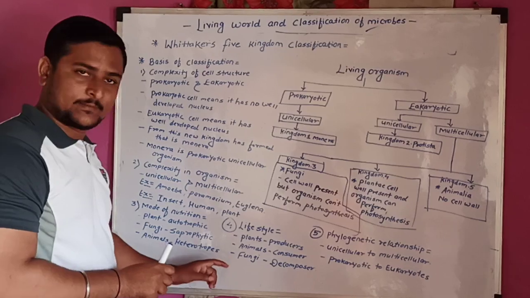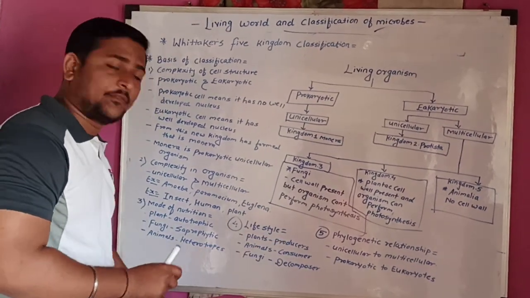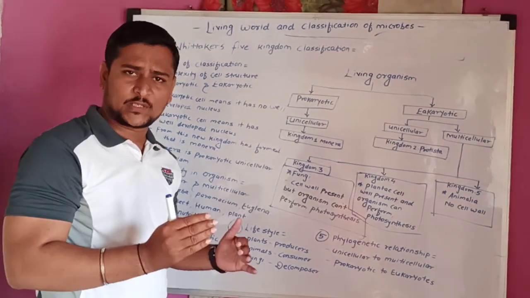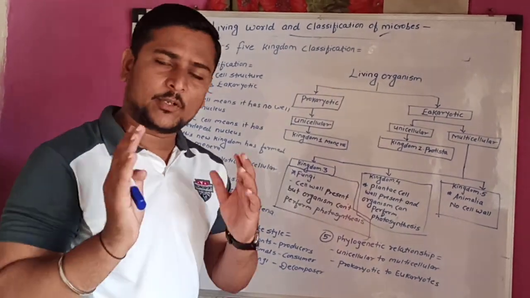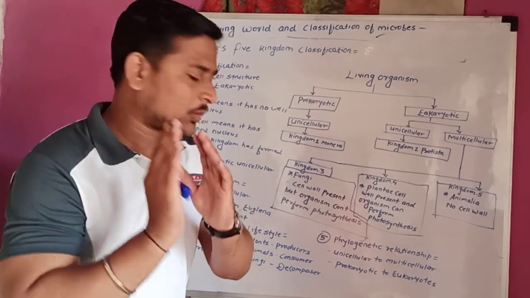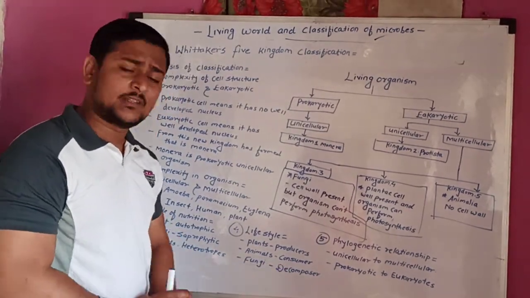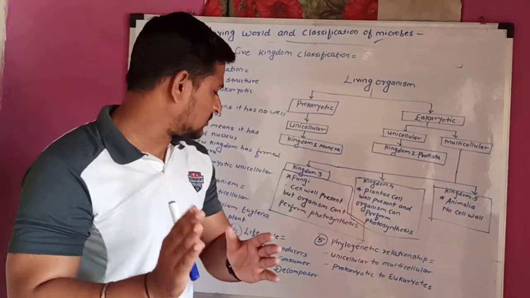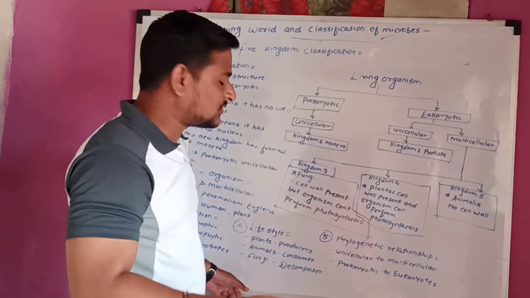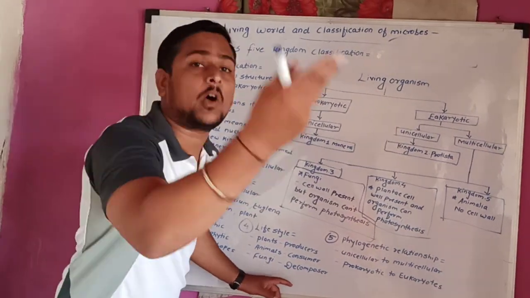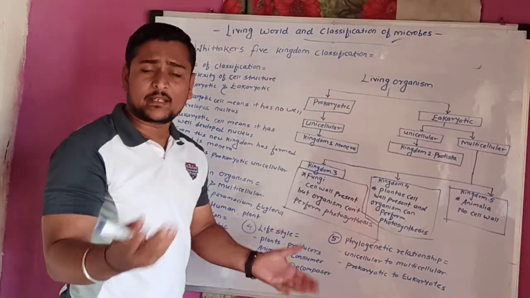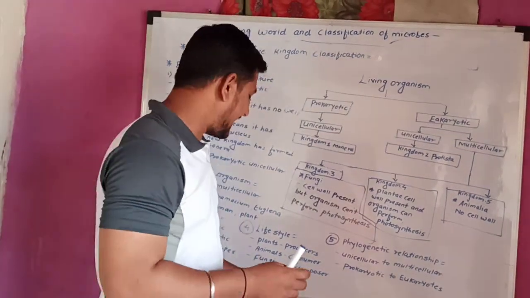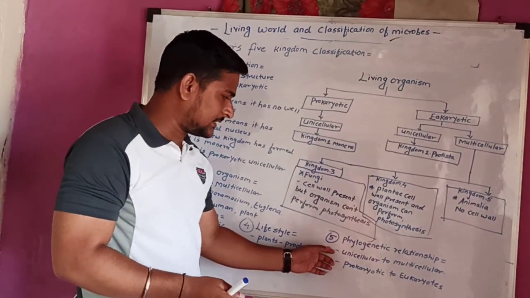Now the fourth point, lifestyle. In that, plants are producers. Already we know that plants can make their own food. Because of that we say plants are producers. Animals are consumers. Already we saw that the animals cannot make their own food. Because of that we call them consumers. They depend on others. Okay, fungi are decomposers. They mix with the other organisms, that is called decomposers.